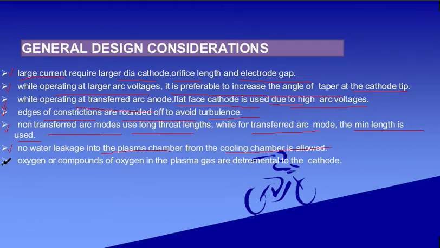And finally, oxygen or compounds of oxygen in the plasma gas are detrimental to the cathode. So if oxygen or any compound of oxygen is found in the plasma gas, then it is detrimental to the cathode. This is one of the important things that we have to keep in mind.